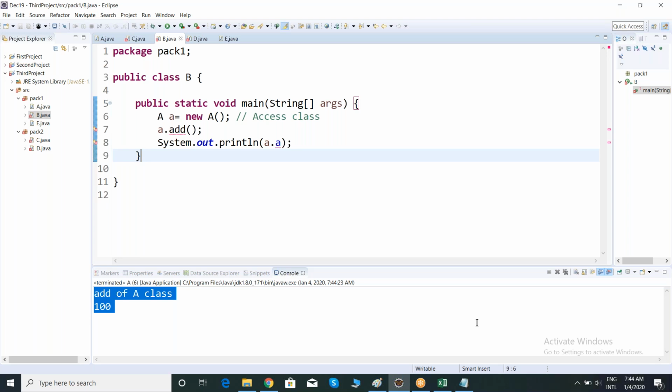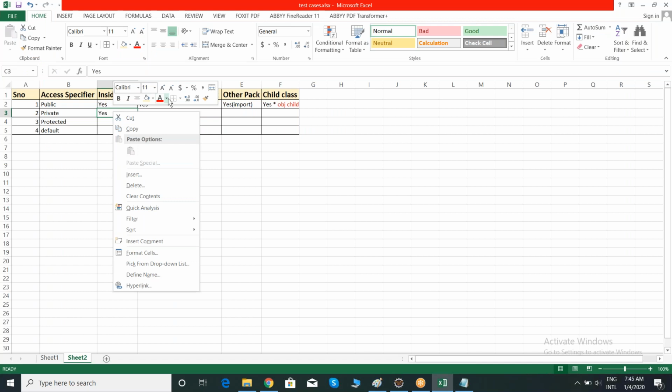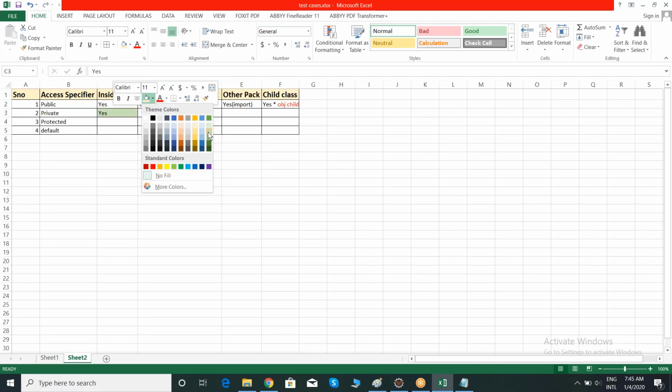So what I'm trying to say here is, if you want to access your methods and variables inside that particular class only, make your members private. Member accessibility is only inside the class. Outside of the class, you cannot access.